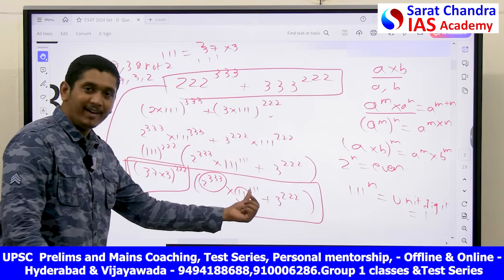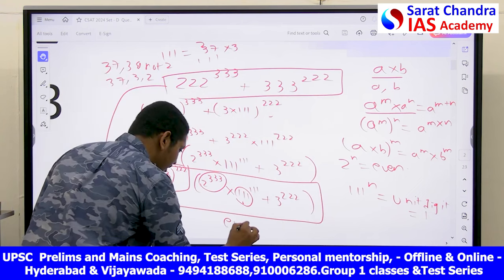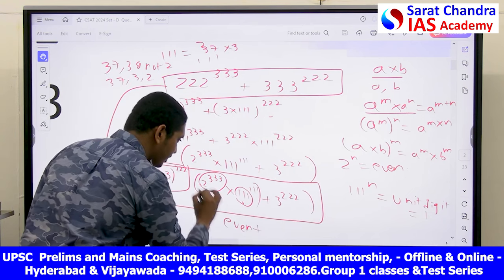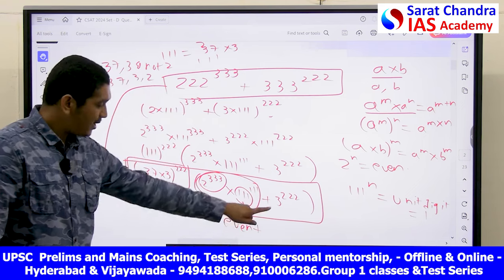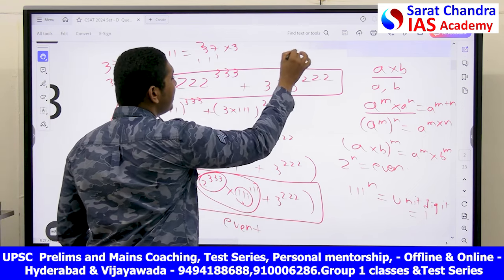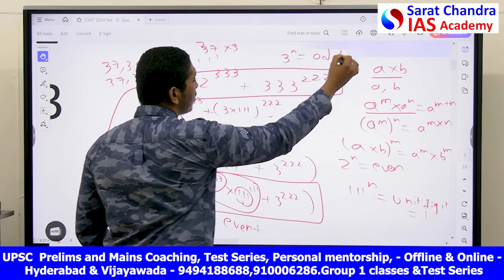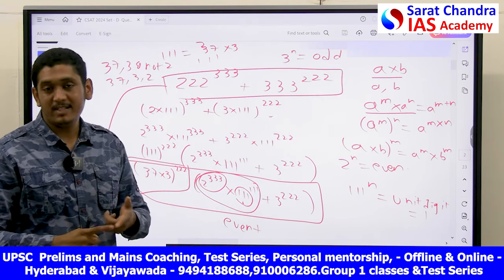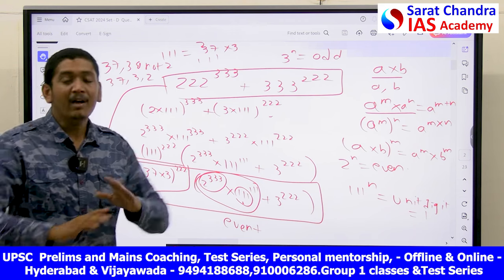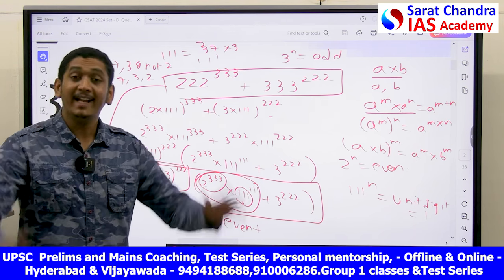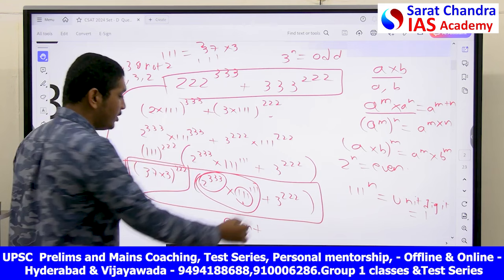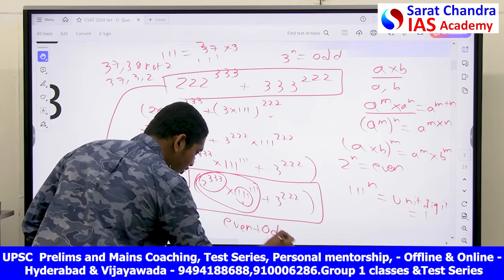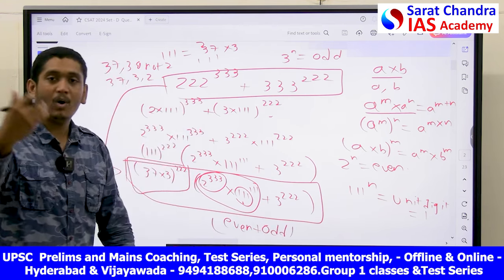Now 1 into an even number is even, so this part is even. Plus 3 power anything you put will always be odd. Take 3 squared, 9, 3 power 3 is 27, 3 power 4 is 81. Whatever power of 3 you put, it is always odd. So this part is odd. Now you see, even plus odd is always odd.